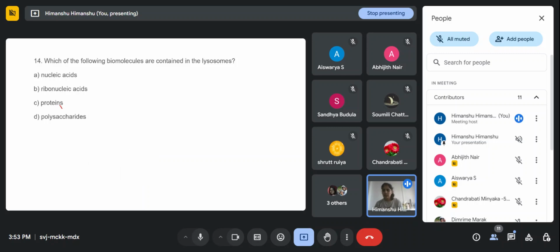Option C is proteins. And option D is polysaccharide. Which of the following biomolecules are contained in the lysosome?